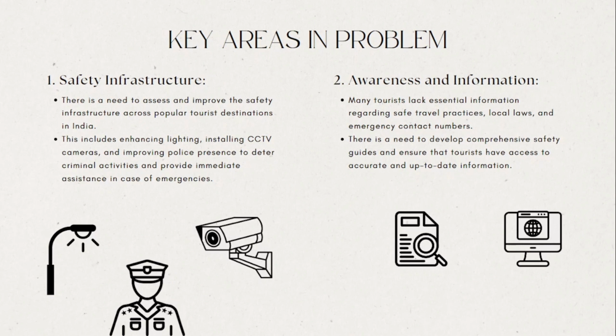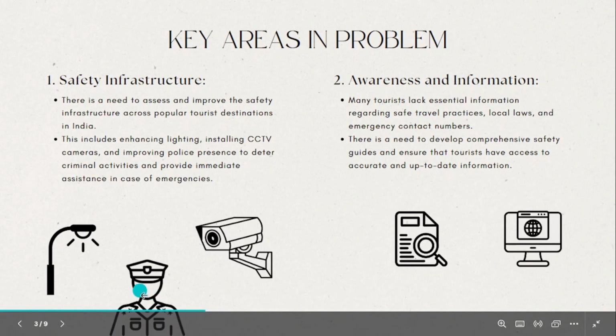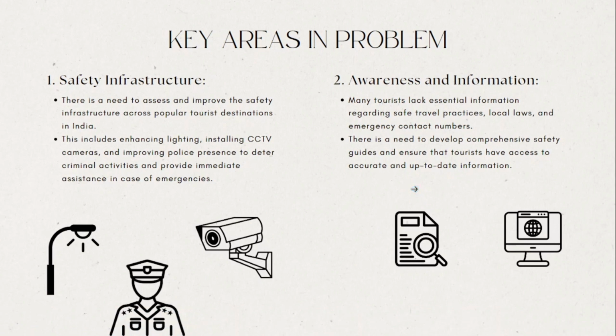So in this problem there are two key areas. First one is safety infrastructure like street lights, CCTVs, and police patrolling, and information like safe places, area scores, and emergency contact numbers, which is not exposed to us.